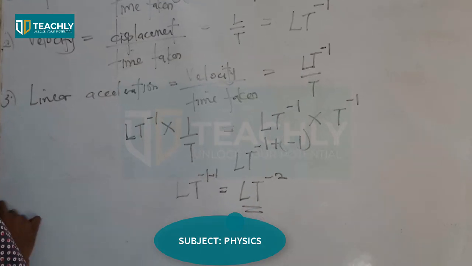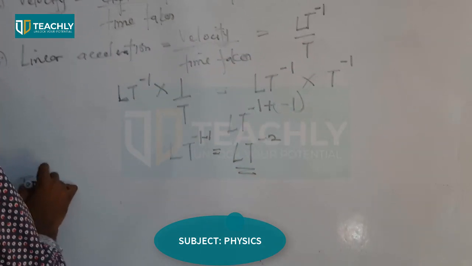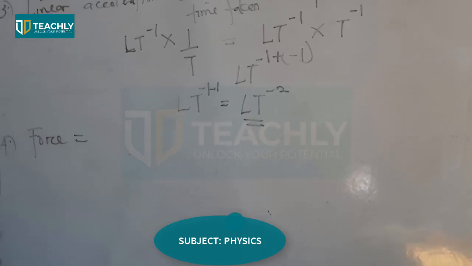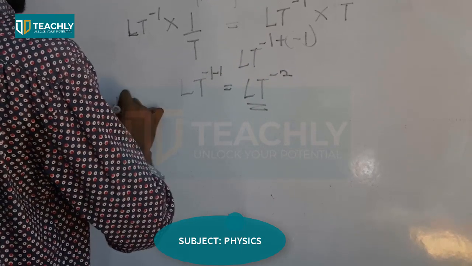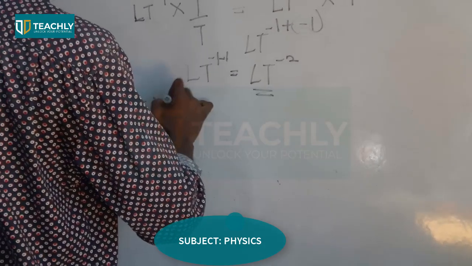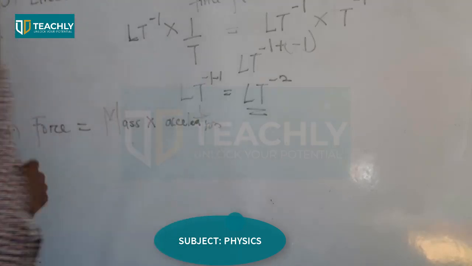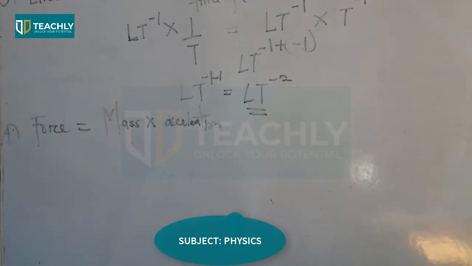Next is force. The formula for force is mass times acceleration. Mass times acceleration.